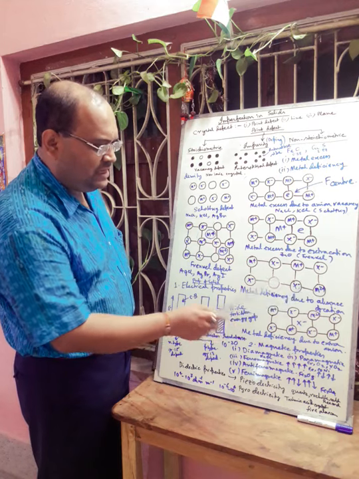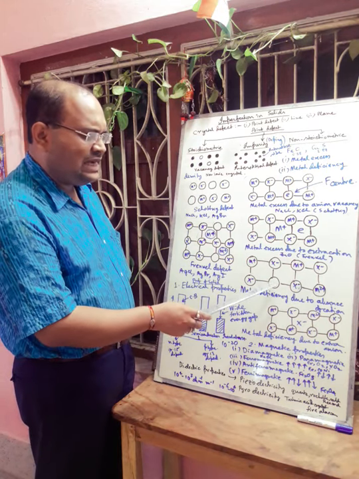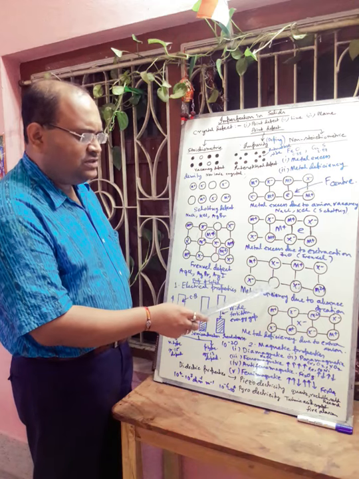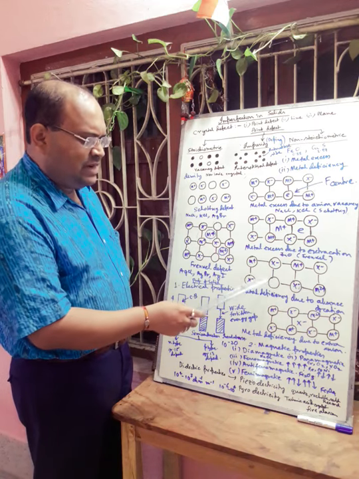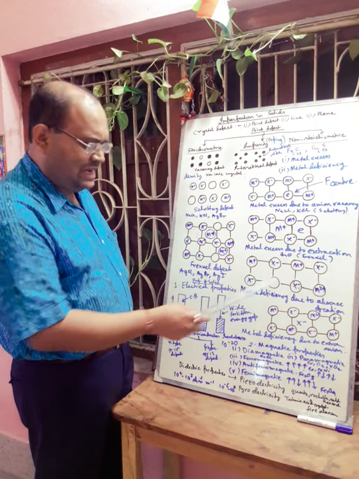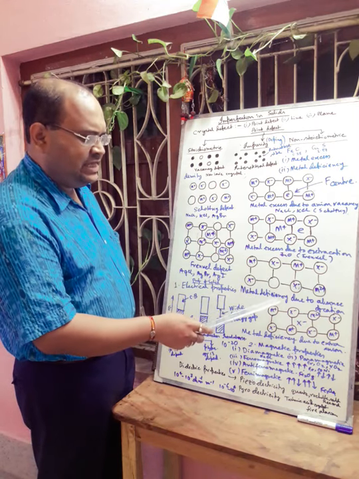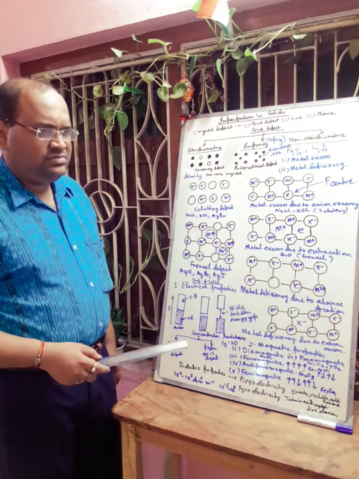M2 plus is there to maintain the neutrality of the crystal. So here one cation is missing, that is why the metal is deficient here. The number of metal ions is less compared to the anions. So this is metal deficiency defect due to the absence of cation.